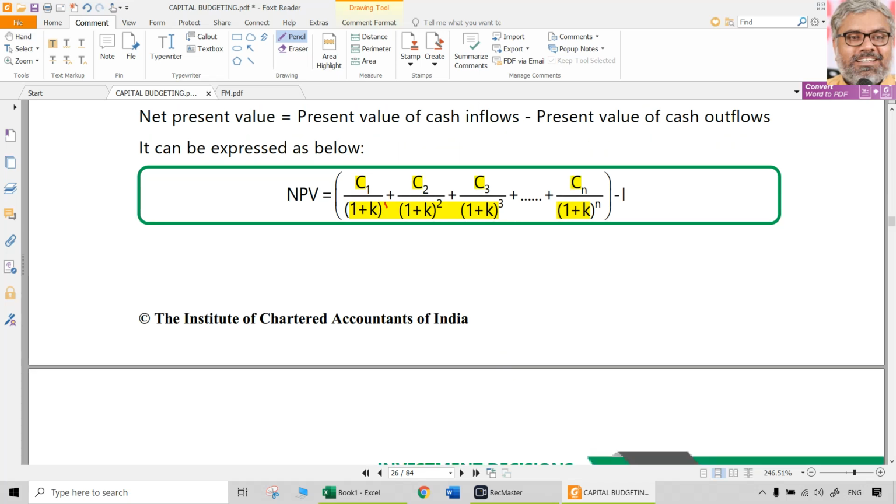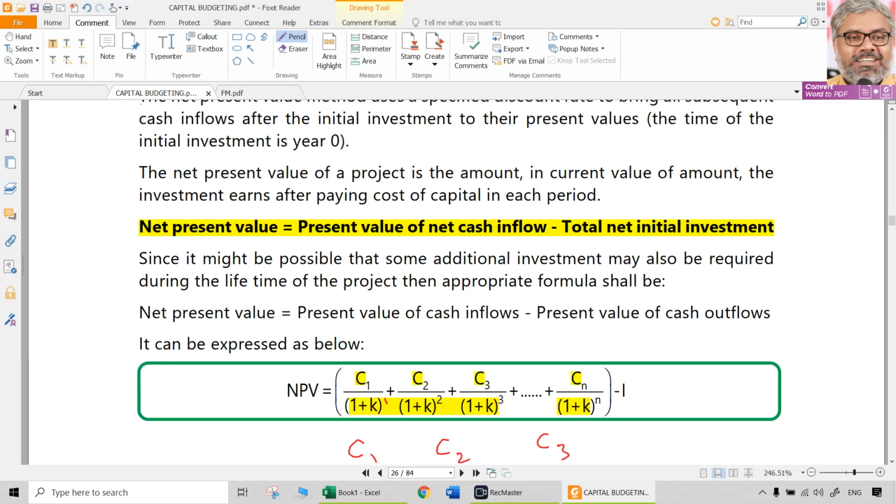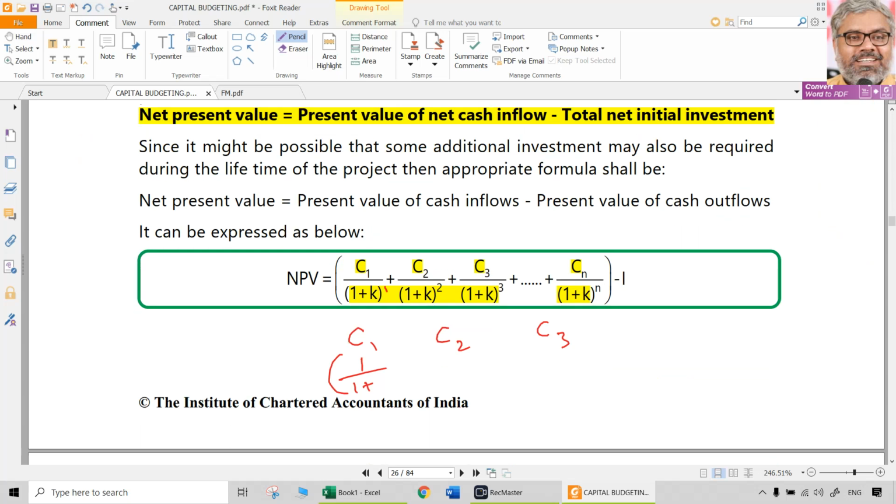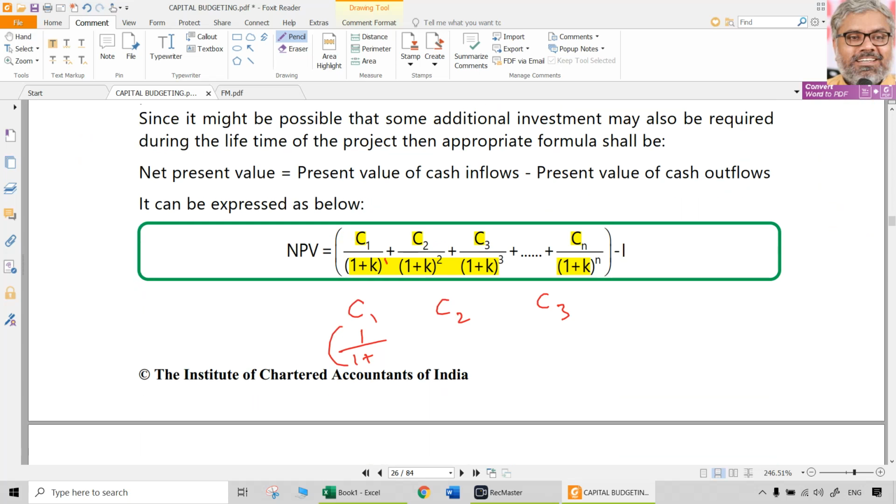What we can do otherwise is, generally we will do it this way. We will take cash flows 1, 2, 3 like that. With that, if we multiply 1 divided by 1 plus k, here is R. What we discussed earlier as R, the required rate of return, that is what is referred to as k. Whatever the notations are, the concept is what is important. The discount rate we are talking about. So let us take it as R.